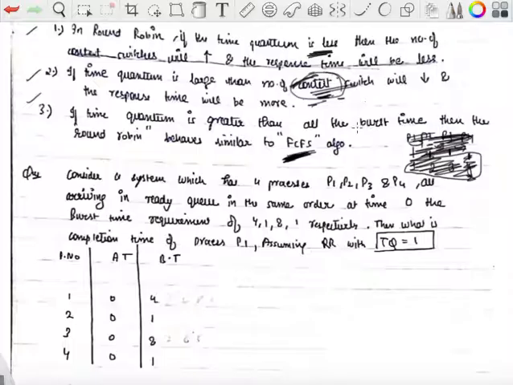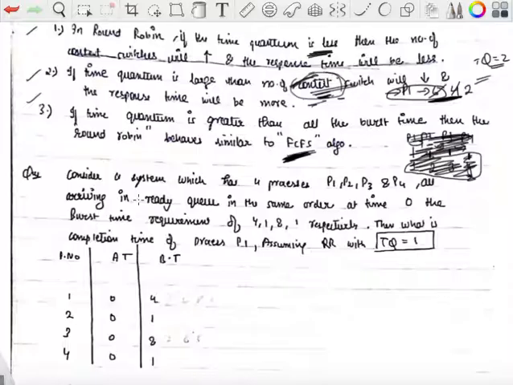Now one more last thing. If there is only one process, P1, in the system and it requires 6 units of time and the time quantum is 2 units, you will execute it for 2 units, preempt it, then load it again and execute it for 2 units of time. So a context switch will happen even if there is only one process. Remember, again I am repeating, context switch will be there even if there is one process. Just remember this.